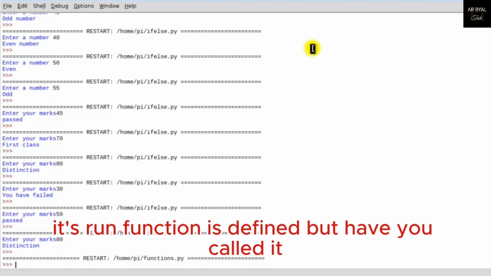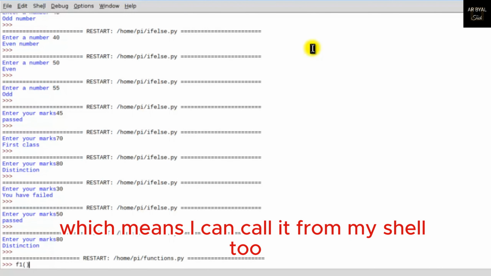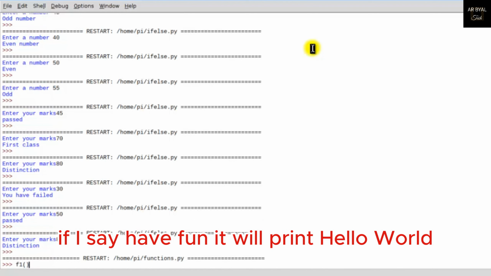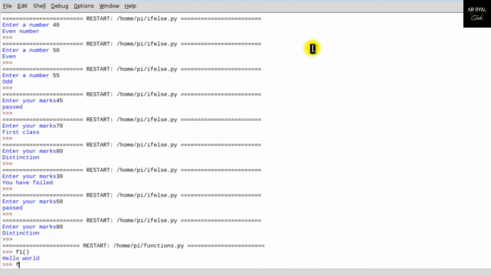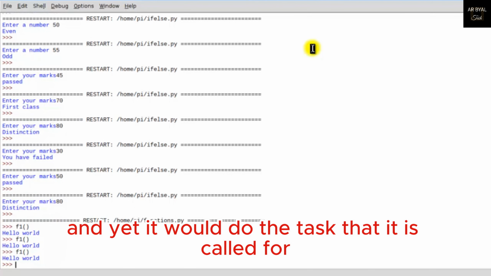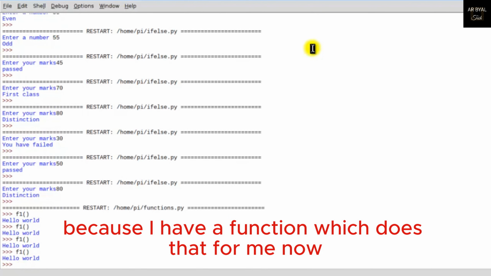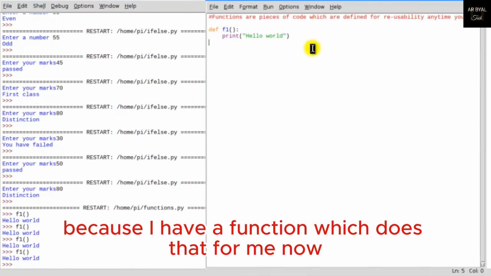It's run. Function is defined. But have you called it? No. Can I call it over here? Yes, it is defined, which means I can call it from my shell too. If I say f1, it will print hello world. You can call it n number of times, and yet it would do the task that it is called for. I don't need to print hello world because I have a function which does that for me.